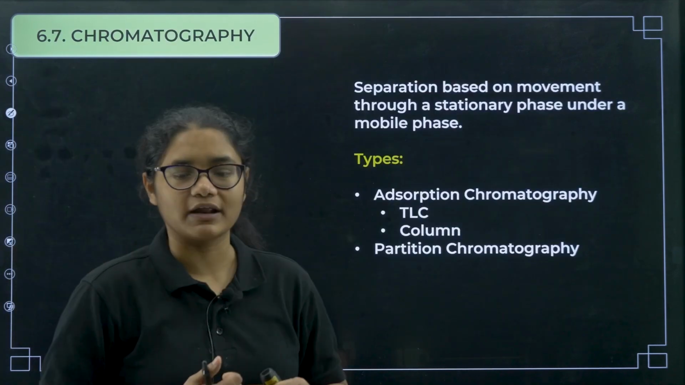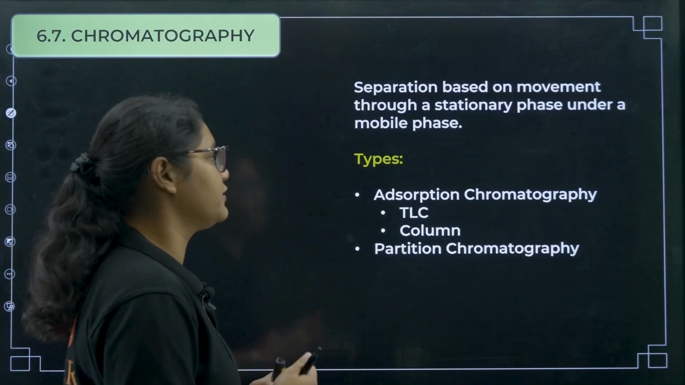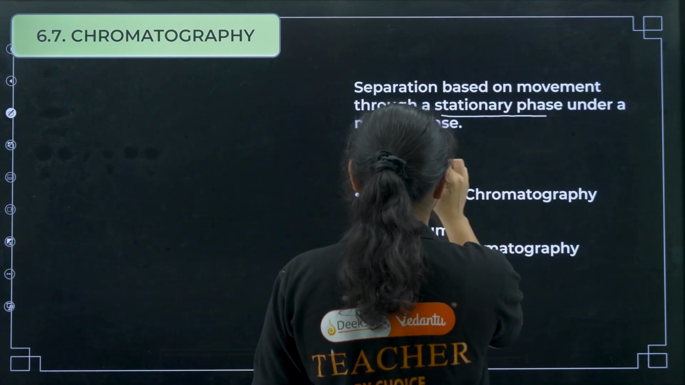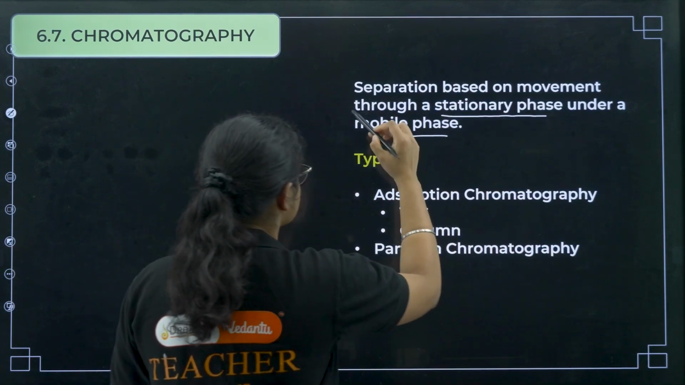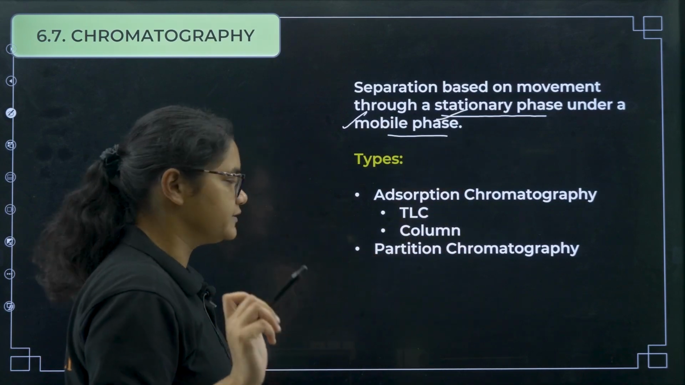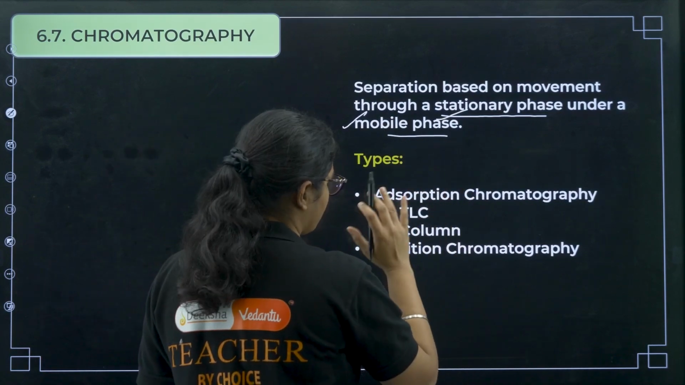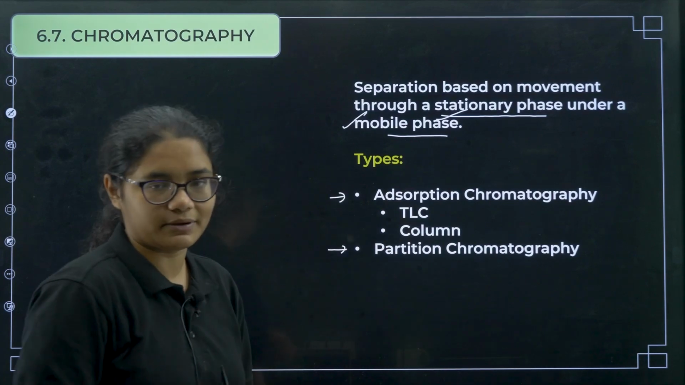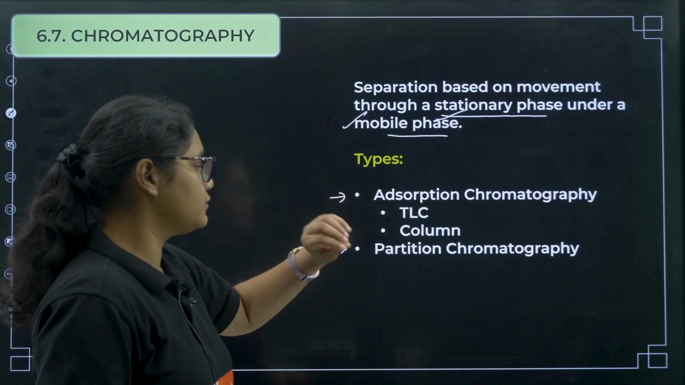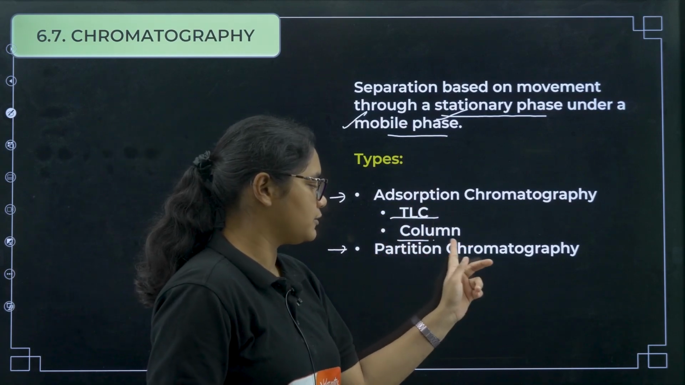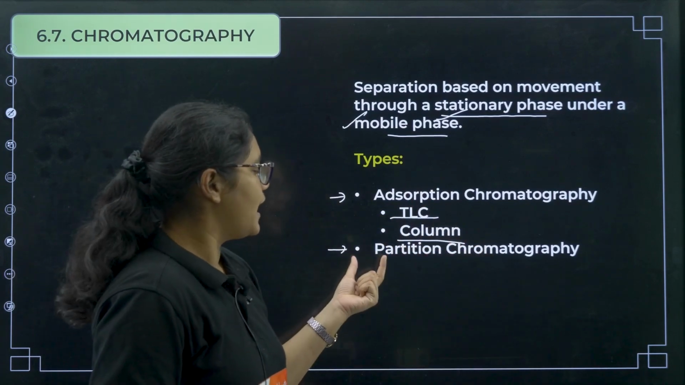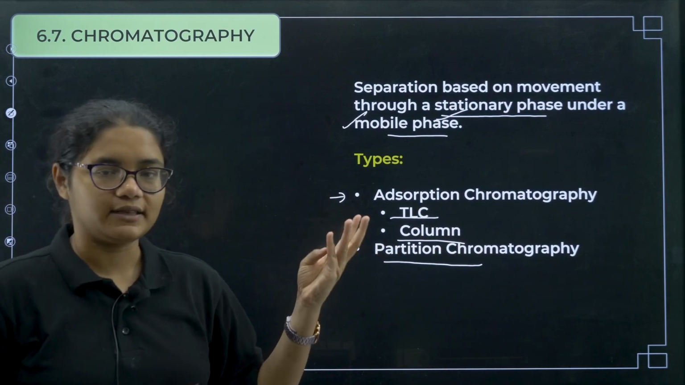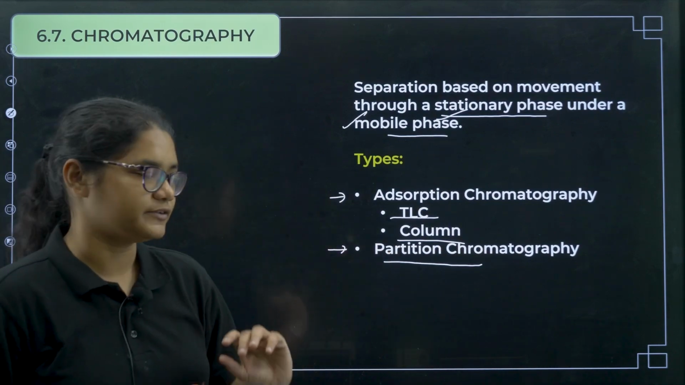Next, coming to chromatography, a very important purification method. The separation is based on the movement of a stationary phase under a mobile phase, okay. We'll discuss what is stationary phase and what is mobile phase. Now there are generally two types of chromatography. One is adsorption chromatography, another is partition chromatography. In adsorption chromatography we have two things, that is thin layer chromatography and column chromatography, and partition chromatography is another type of chromatography. So we will understand thin layer, paper and column chromatography first, okay.